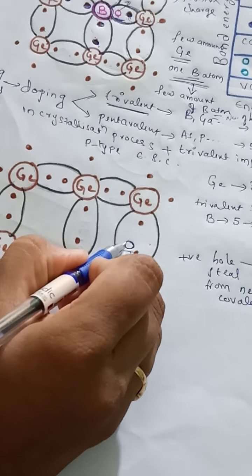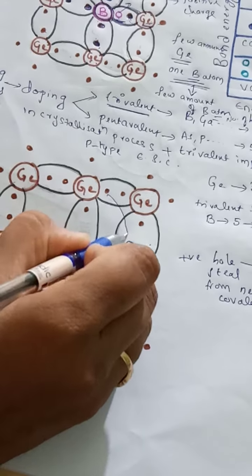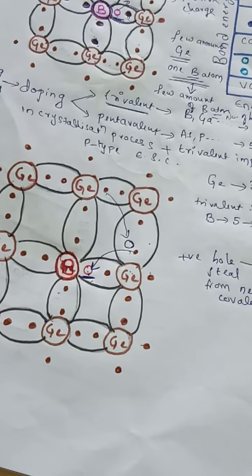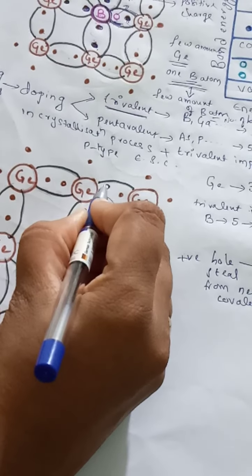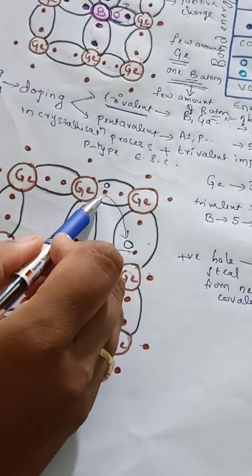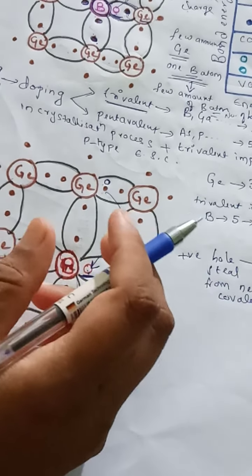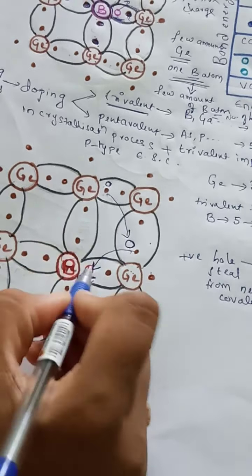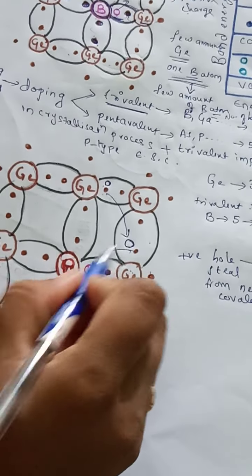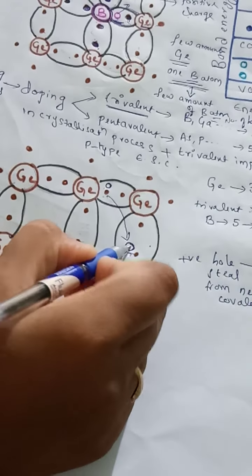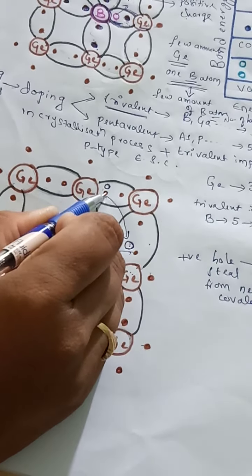Again this hole tries to steal an electron from its neighboring covalent bond formed between germanium atoms. Again a hole is created in its place. When an electron jumps into the hole, what will remain here? Empty space. And that empty space is nothing but what we call a hole, a positively charged hole. So if we observe here, the hole from this covalent bond has moved to this covalent bond, and from this one, again to the next covalent bond.